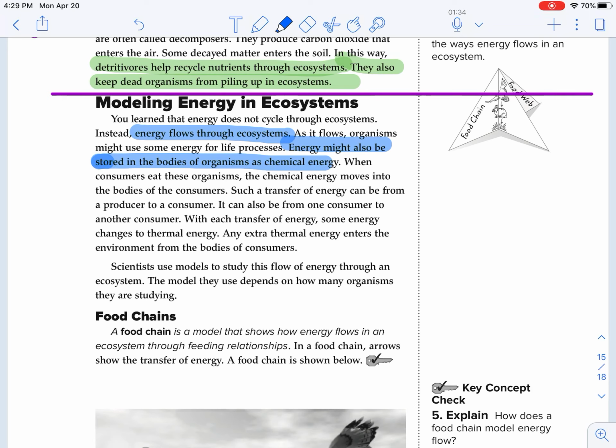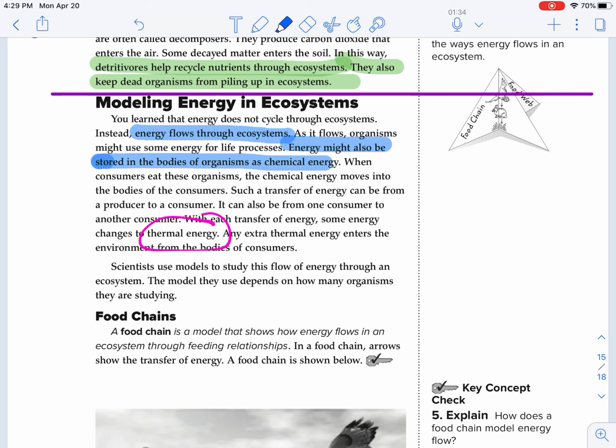Okay. With each transfer of energy, some energy changes to thermal energy. That's important to know. Any extra thermal energy enters the environment from the bodies of consumers. Scientists use models to study this flow of energy through an ecosystem.